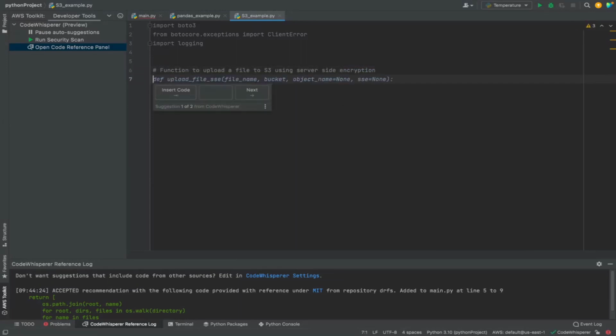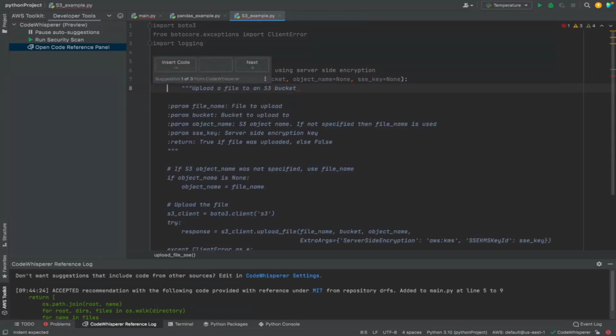Now it should generate the function signature or the function definition, and it looks good. It actually has a parameter for SSE key. I'm going to accept. Actually, the second one looks better because that's how I would write the name of the parameter. And then I'm going to hit enter. As I hit enter, it should generate the entire function for me.